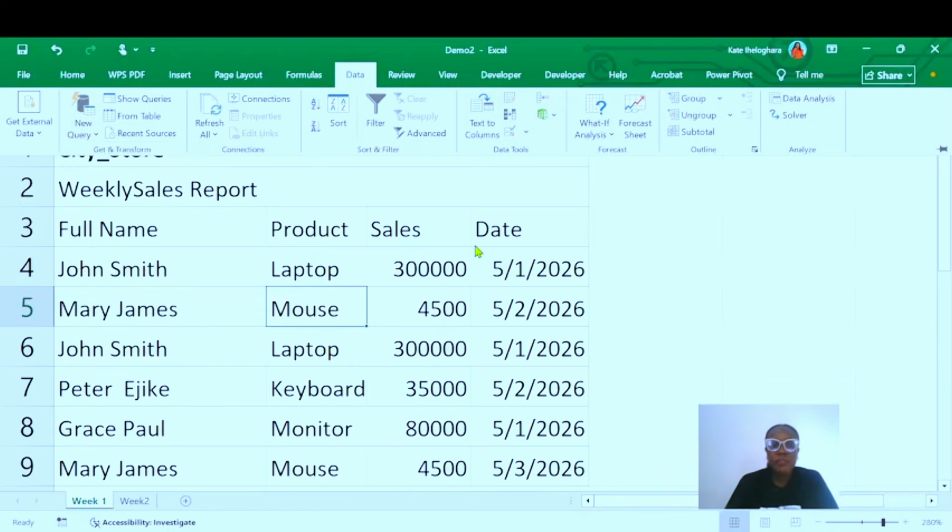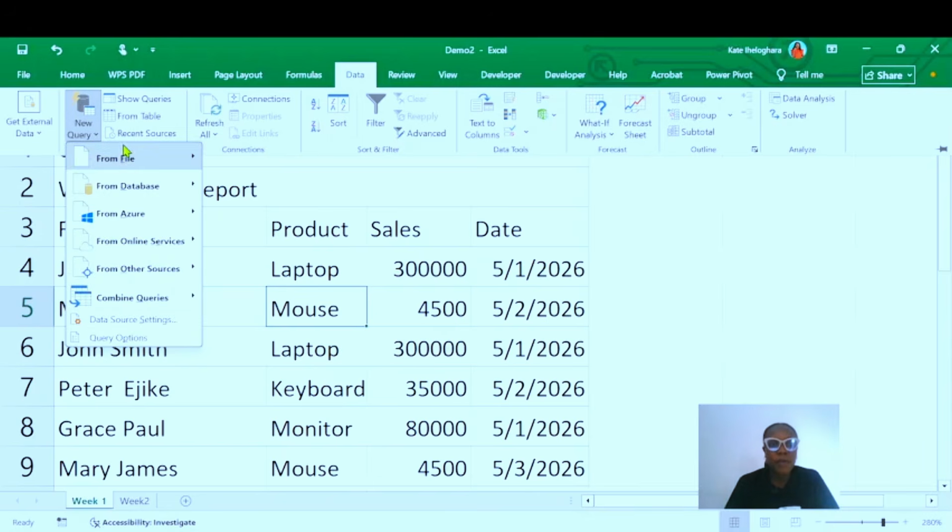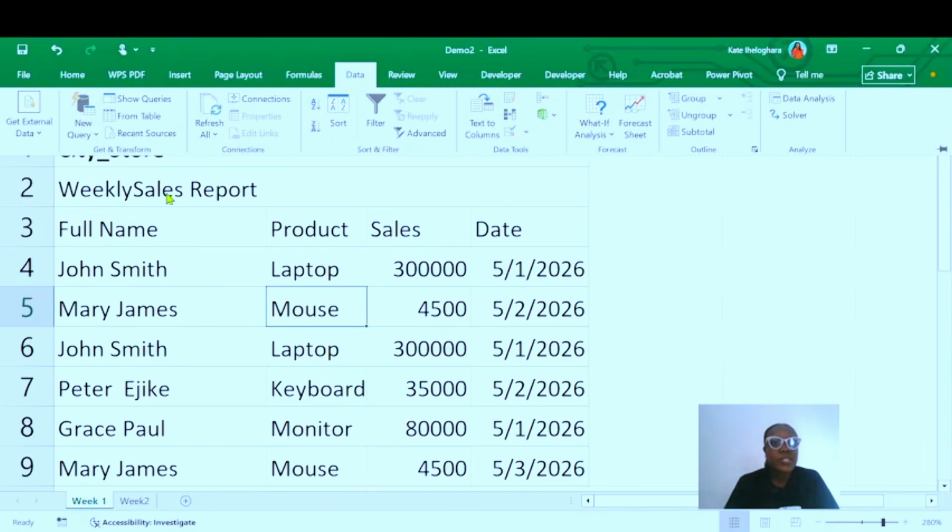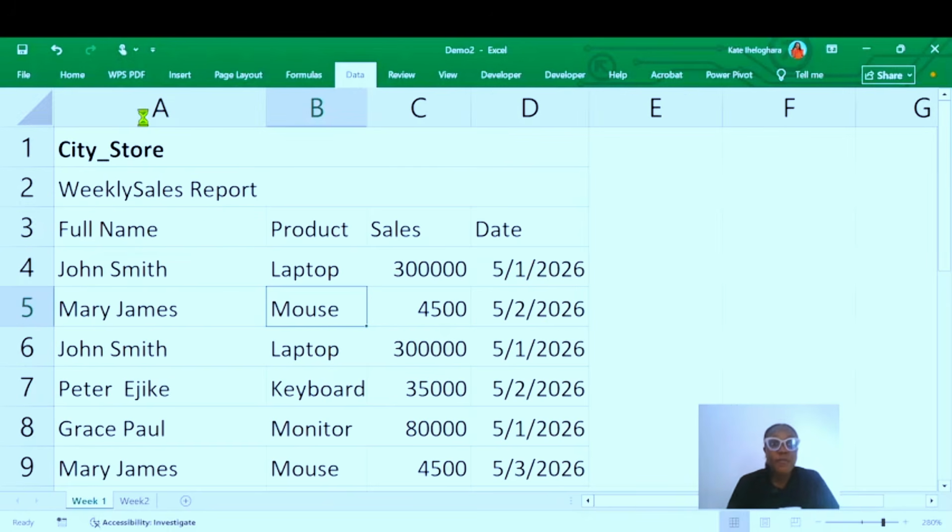But for this tutorial, we have already opened our data set, so we are not going to use any of these features. We are just going to select From Table because I have already opened my data set. You can see it's loading.